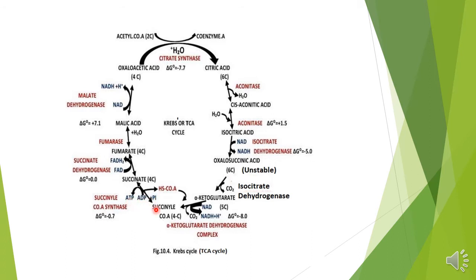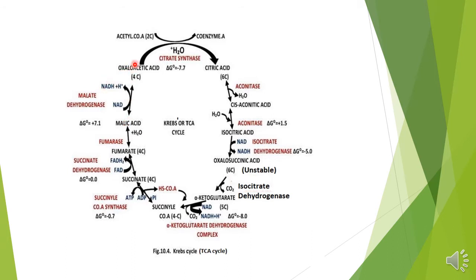In animal cells, there is formation of GTP. Then succinate changes to fumarate in the presence of FAD, which is reduced, and succinate dehydrogenase. Then fumarate changes to malic acid in the presence of the enzyme fumarase, and malic acid goes back to oxaloacetic acid in the presence of malate dehydrogenase.